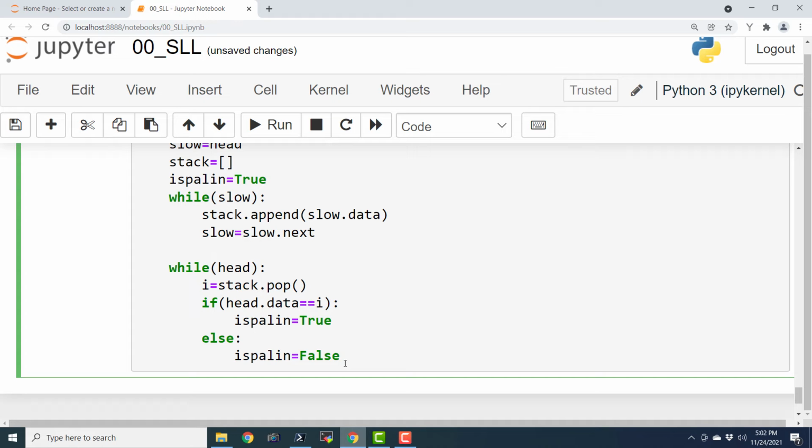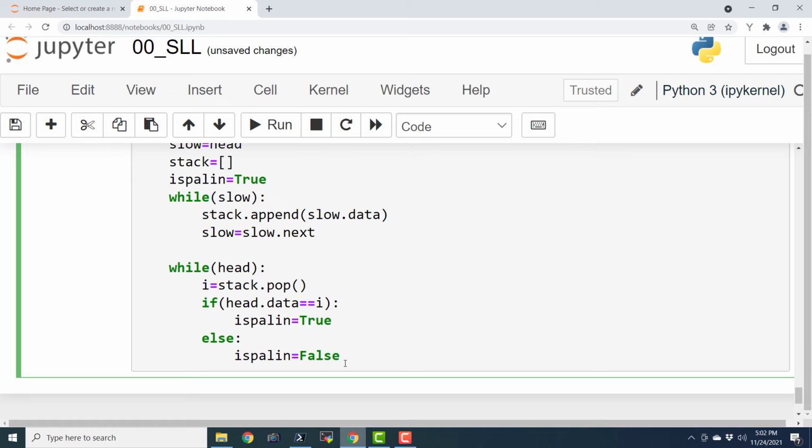Whenever we push the data into the stack, it will go in the order 1, 2, 3, 4, and whenever we pop it, it will come out in the order 4, 3, 2, 1. And that 4, 3, 2, 1 will be checked in the next iteration against 1, 2, 3, 4, whatever is the linked list that we are sequentially accessing. If that data doesn't match, then it is not a palindrome, and if it is matching, then it is a palindrome. So this is very simple logic.